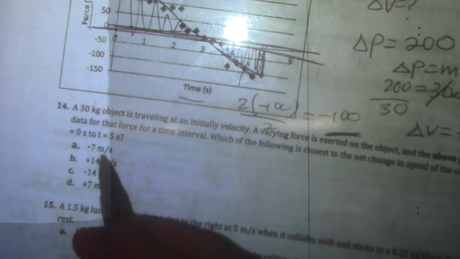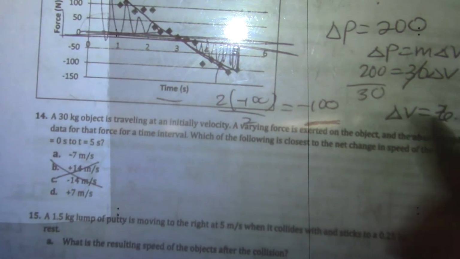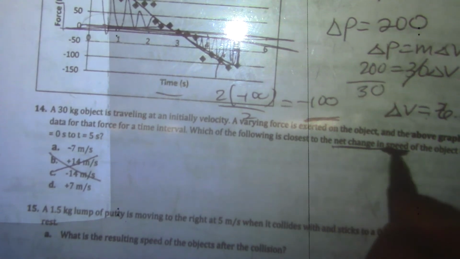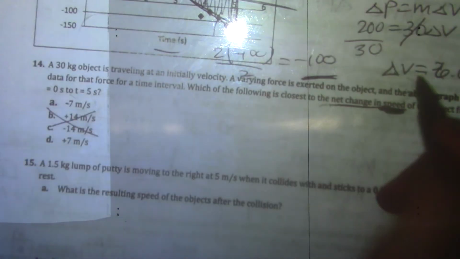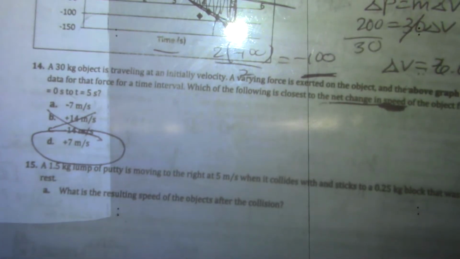Obviously, if we're choosing between 7 and 14 for 6.67, 7 is the better answer. I got the change of velocity, the net change in speed, and I did not get a negative answer. I got a positive answer, so my answer is 7. I'm gaining 7 meters per second in this time. Yes, I ended with a negative force, but I gained more momentum than I lost right here, so overall I still gained.